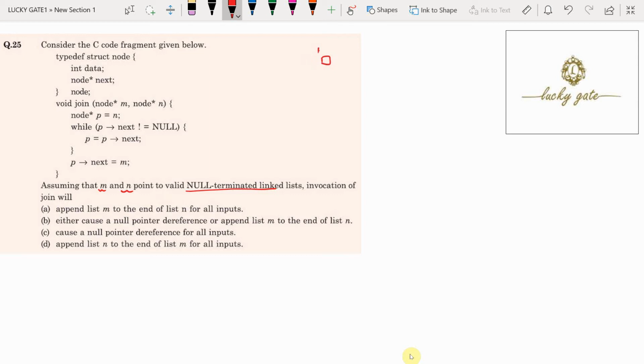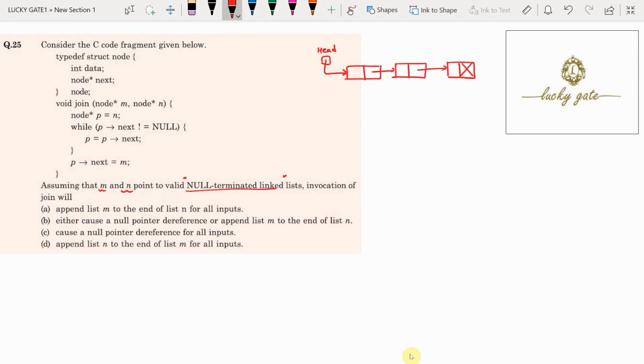A linked list starts with a head node and has a list of nodes. Each contains data and a pointer. The first node points to the next node, which has data and a pointer, pointing to the third node, and so on. Finally, the last node's next pointer is null. Then we call it a null terminated linked list.